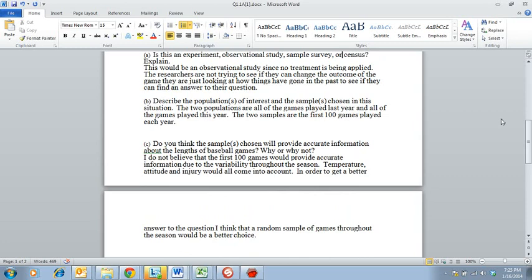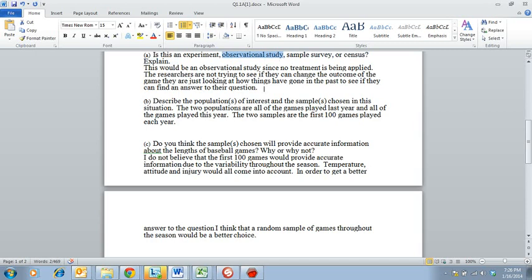Well, you are taking a sample, so I can see how you might want to say sample survey first, but you're not taking a survey. You're not actually going and asking people about it. You are just looking at the data. So looking is that key word that means you're going to do an observational study, okay? Because it's not an experiment. You're not changing anything. You're just doing this observational study. And a census, of course, means you would look at every single game, which is not the case.